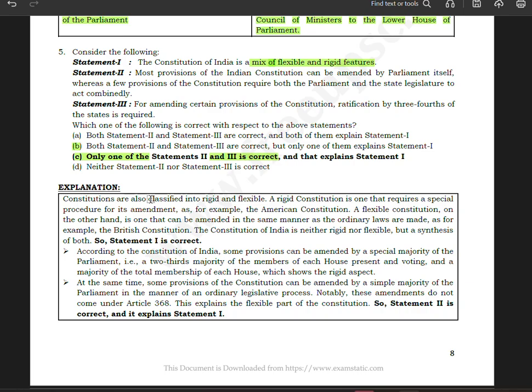Constitutions are also classified into rigid and flexible. A rigid constitution is one that requires a special procedure for its amendment. For example, the American Constitution demands a special procedure for its amendment. A flexible constitution, on the other hand, is one that can be amended in the same manner as the ordinary laws are made, for example, the British Constitution. The Constitution of India is neither rigid nor flexible, but a synthesis of both.